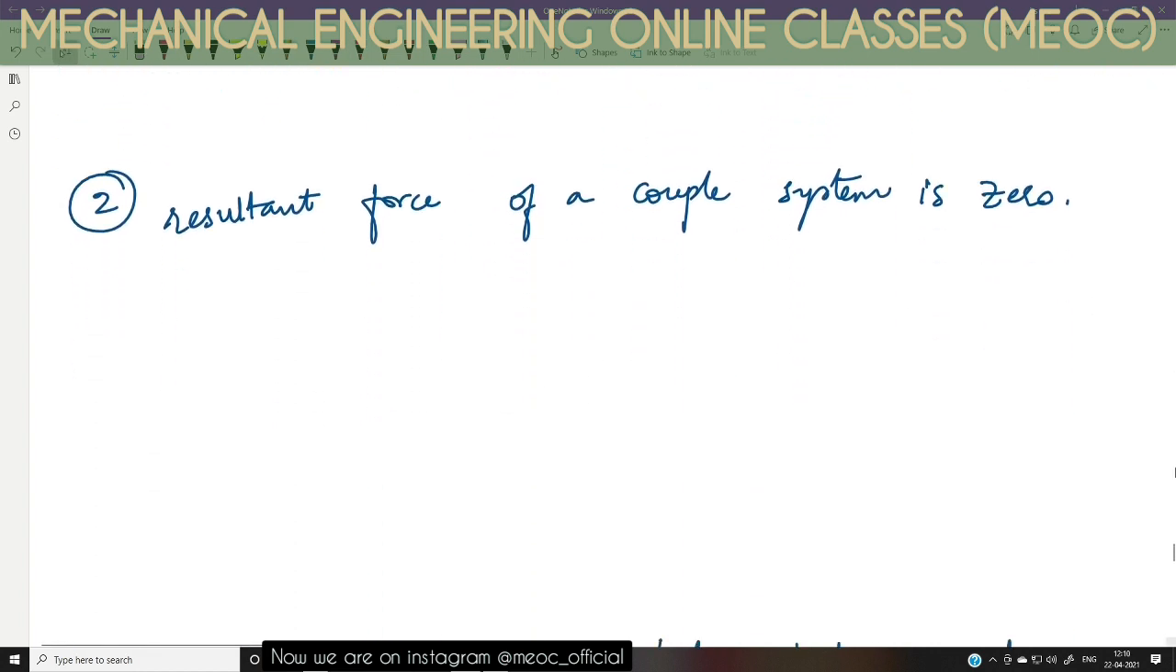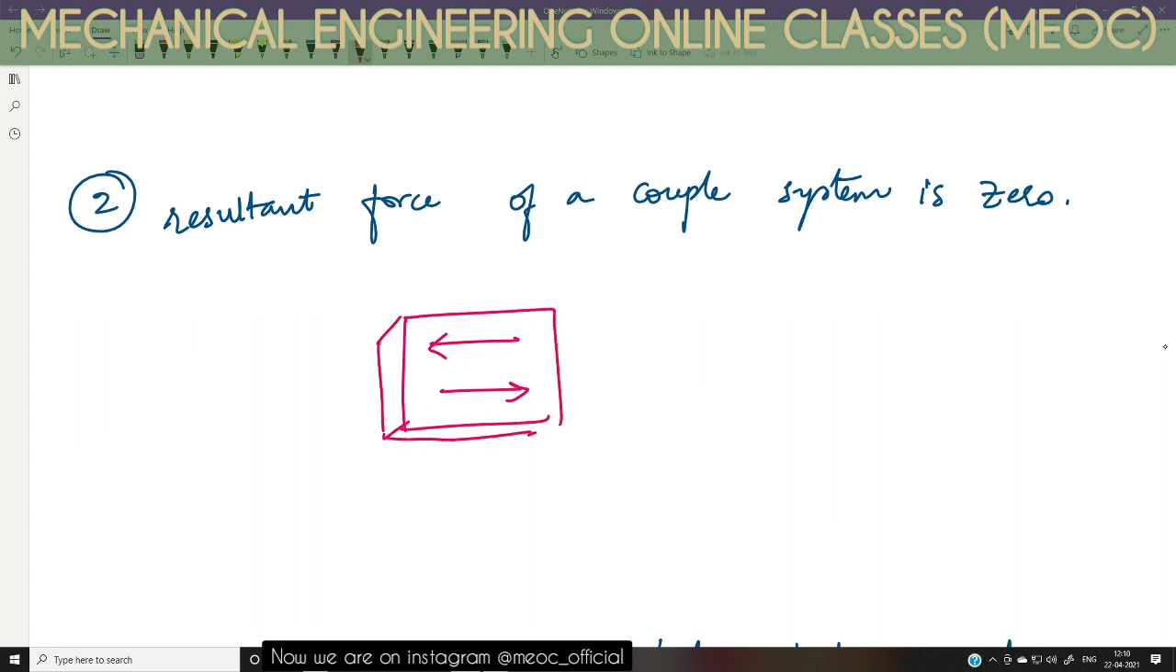The second property is that the resultant force of a couple system is zero. While talking about equilibrium and the conditions of equilibrium, we have discussed this. The resultant force is zero, but the resultant is not zero. The resultant is a couple. Suppose an object is subjected to these two forces. These two forces have a tendency to rotate the body in anti-clockwise direction from the given example.